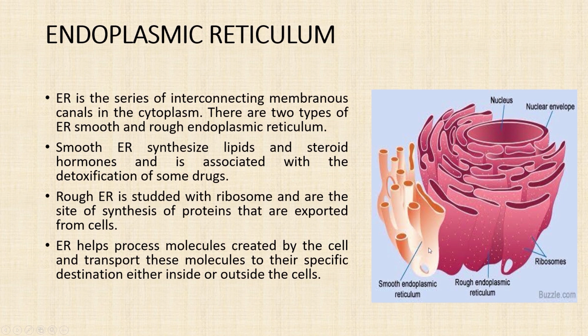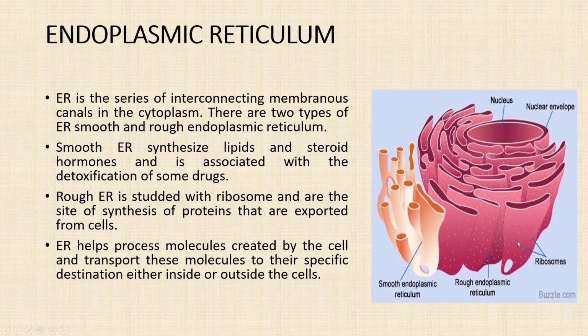And the rough endoplasmic reticulum is connected with the ribosomes and is the site for the synthesis of proteins that are exported from the cells.